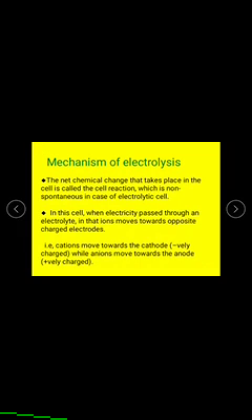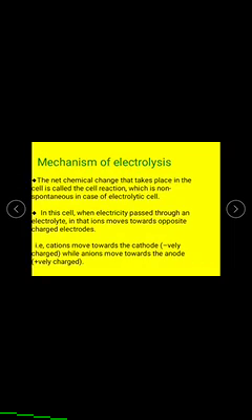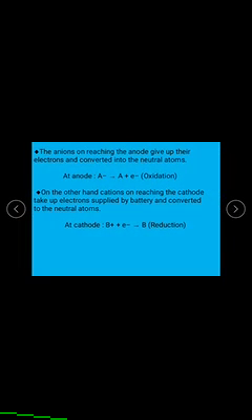Okay, in this cell, when electricity is passed through the electrolyte, the ions move towards oppositely charged electrodes, that is, cations move towards the cathode side, anions move towards the anode side. The anions reaching the anode give up their electrons and convert into neutral atoms. This is the oxidation process, which happens at the anode.